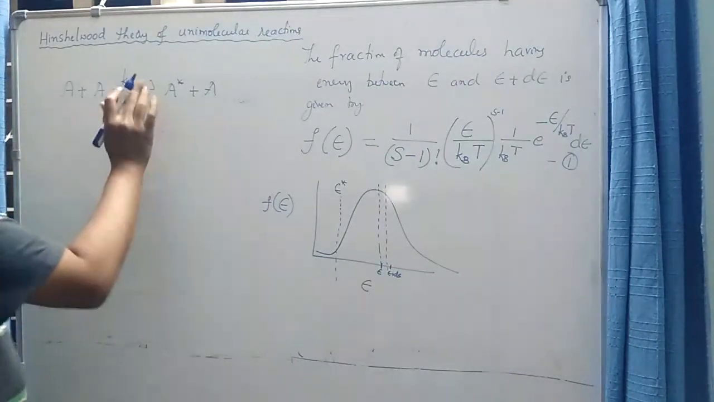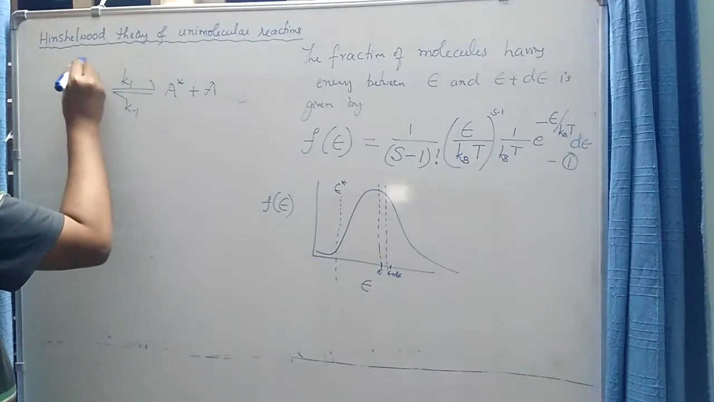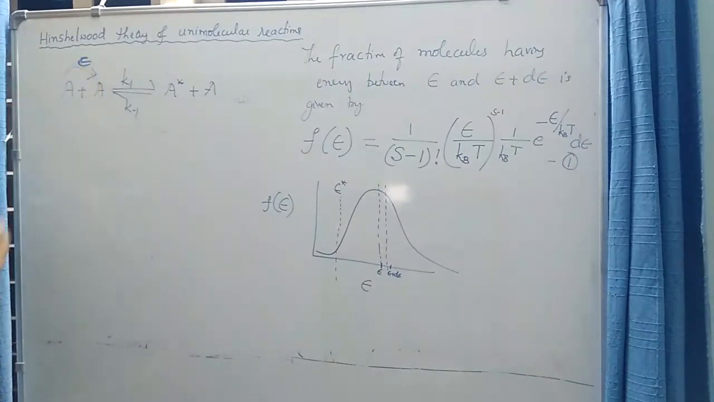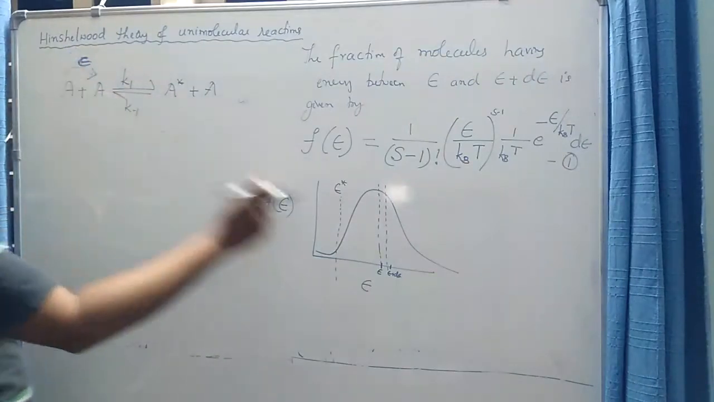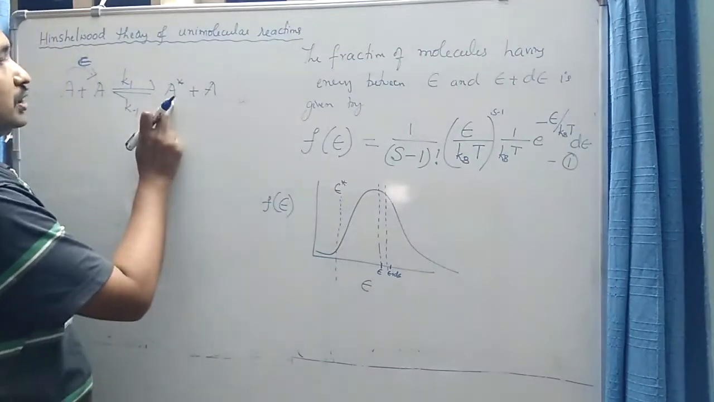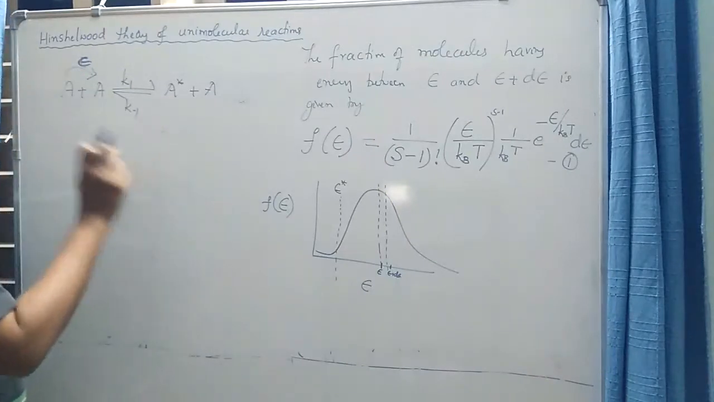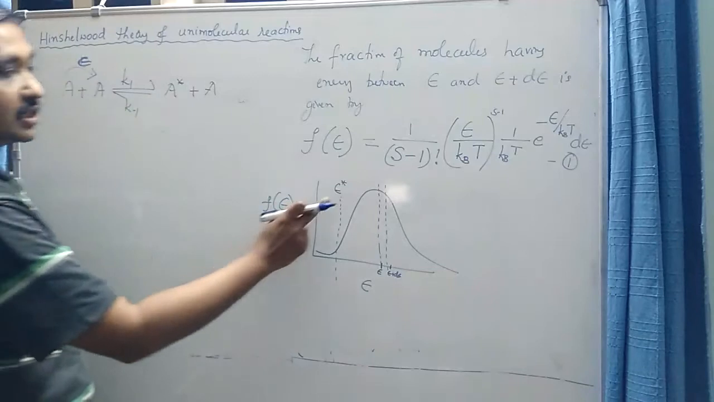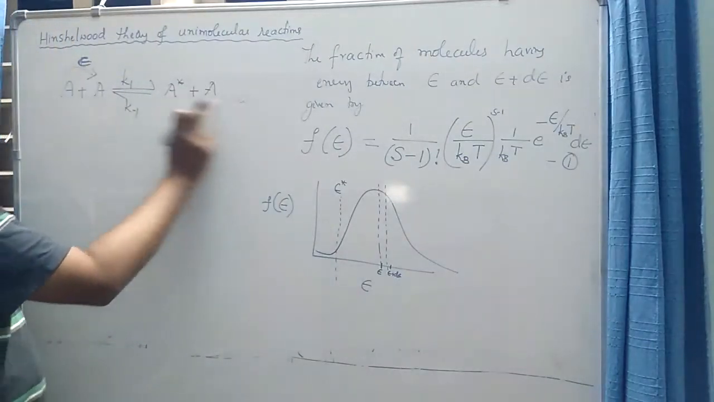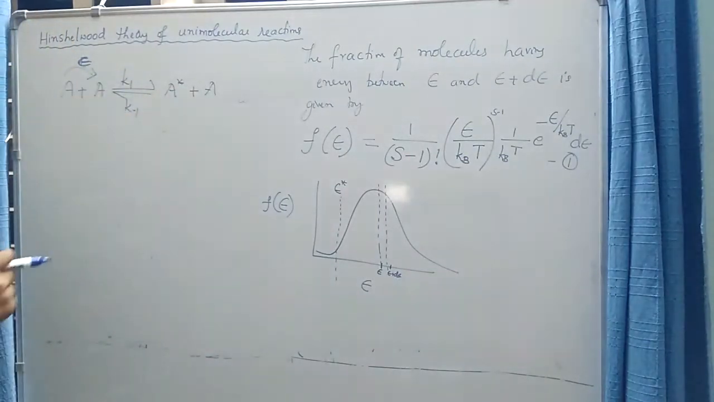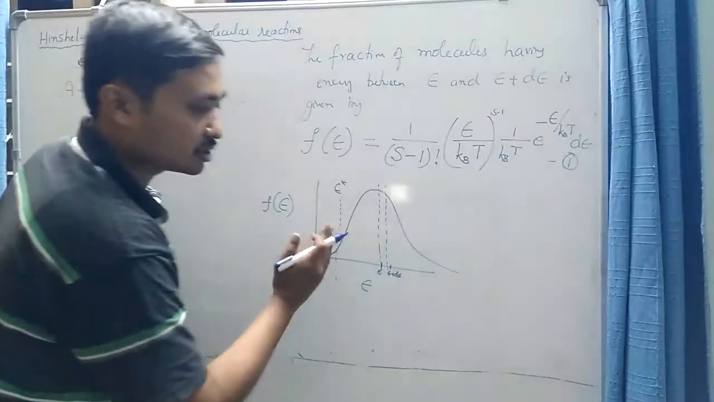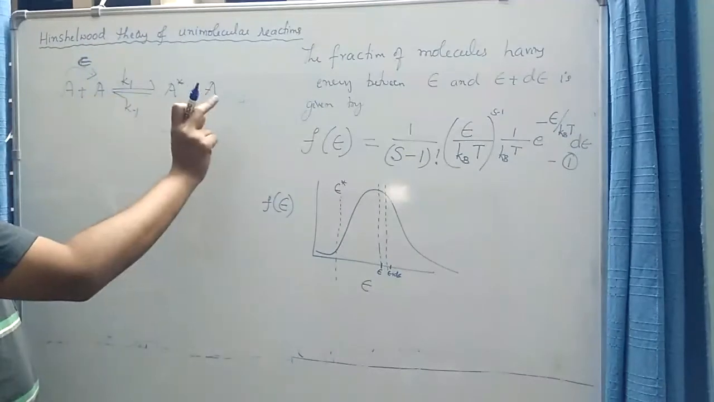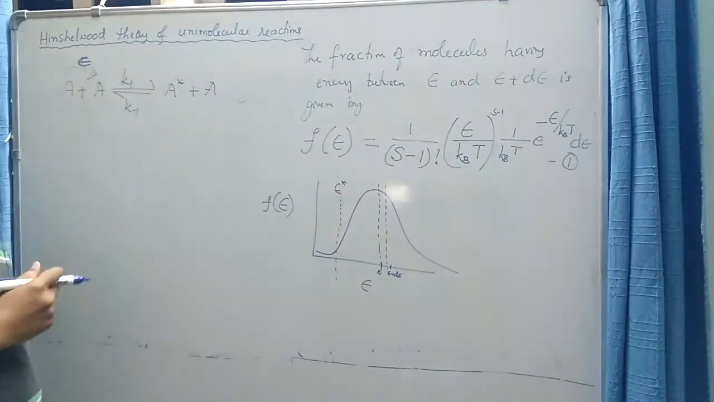So when this collision takes place, there is an exchange of energy, a small amount of energy, say I will take it as epsilon, and in those collisions in which this epsilon exceeds epsilon star, only then is an energized molecule formed. Therefore only those collisions in which epsilon is greater than epsilon star contribute to this reaction, that is, they contribute to K1. So all these molecules having energy greater than E star contribute to the forward process and therefore to this rate constant K1.